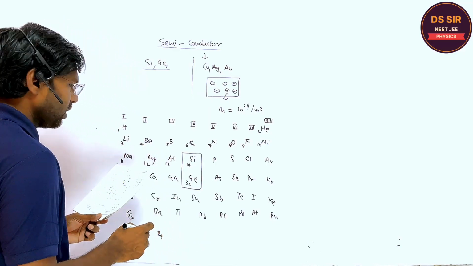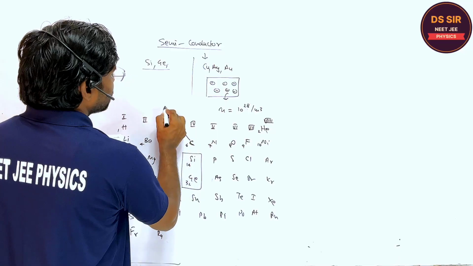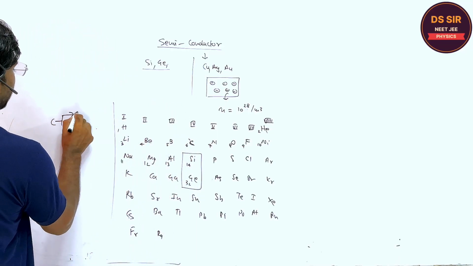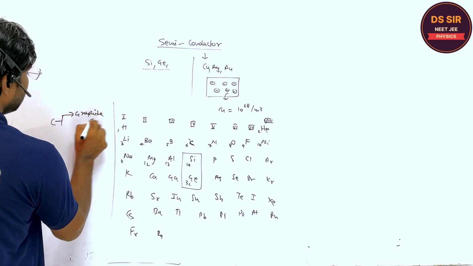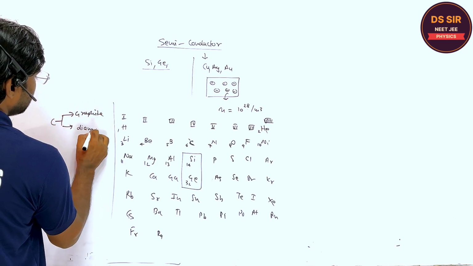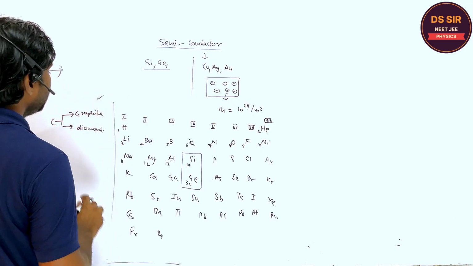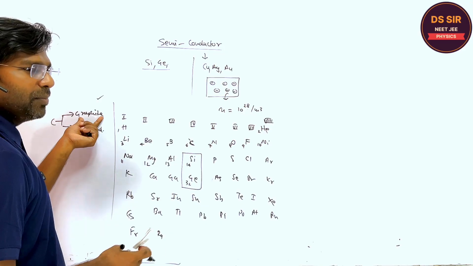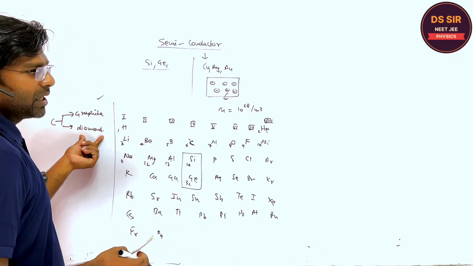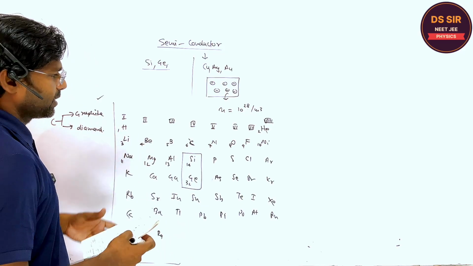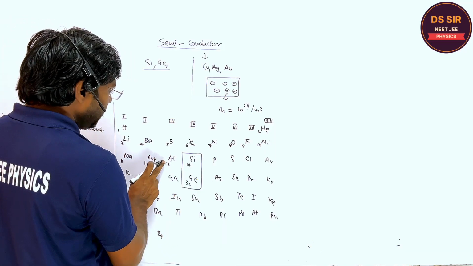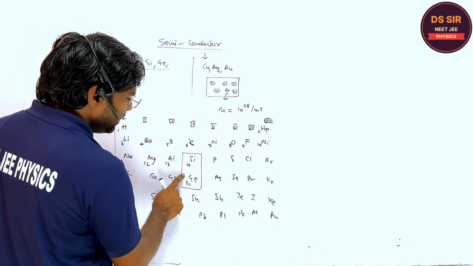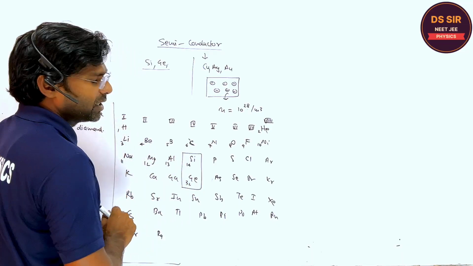Carbon may be of two types. I'm writing here, carbon may be graphite and diamond. The graphite may act as a conductor and the diamond may act as an insulator, right? But for example, this is aluminium, it is a conductor, and this is silicon and germanium. These are the semiconductor materials.